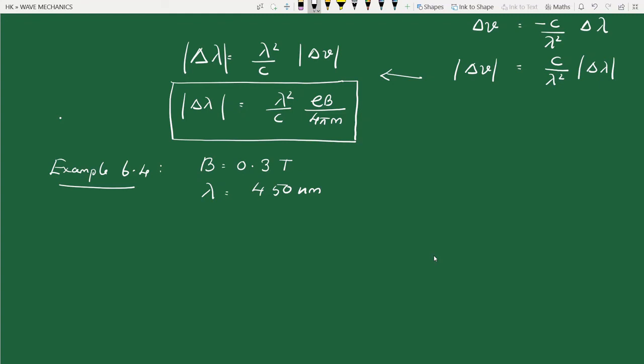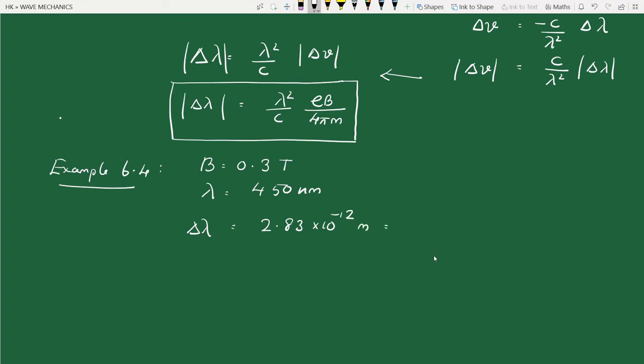How far apart are the Zeeman components? That means we want to calculate this delta lambda. So all the values are here. Lambda is 450 nanometer, magnetic field is given, all the other values are known. So the answer is 2.83 into 10 raised to minus 12 meter.